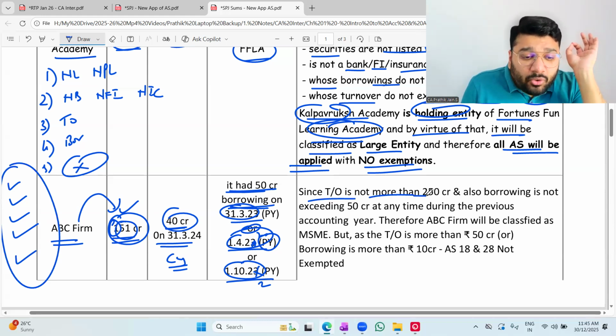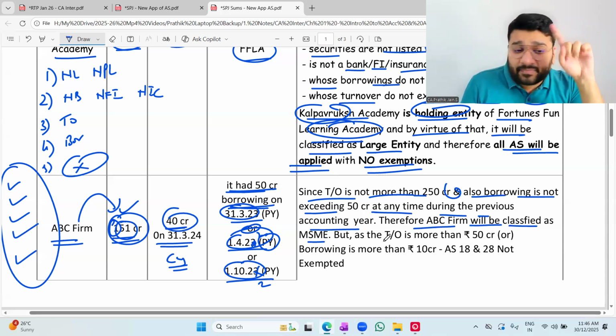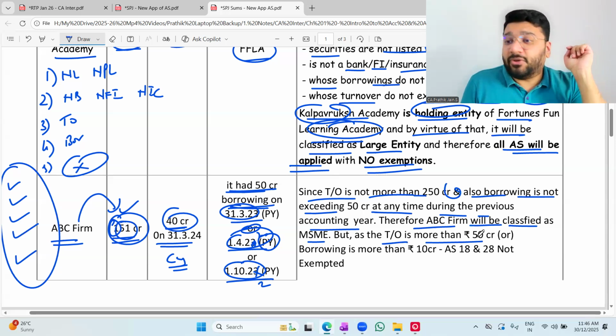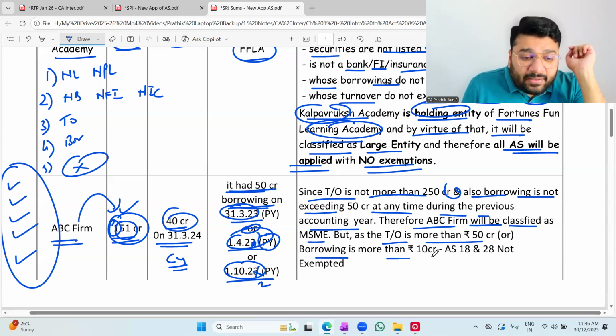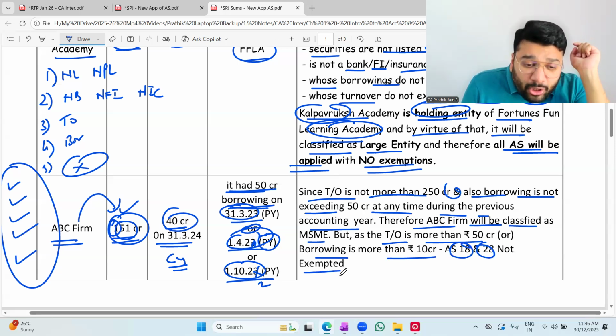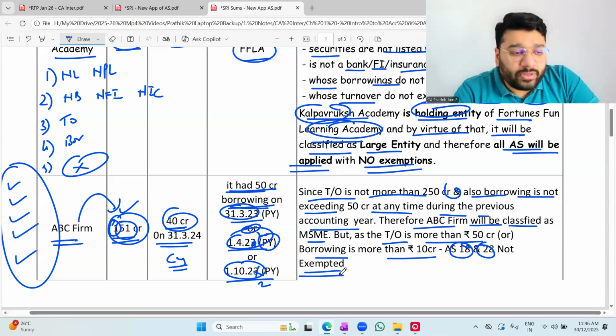Since turnover is not more than 250 crore and also borrowing is not exceeding 50 crore at any time during the previous accounting year, ABC firm will be classified as MSME. But turnover is more than 50 crore. Borrowing is more than 10 crore. So the 18 and 28 exemption is not available. They have to comply with 18 and 28. Okay, not okay.